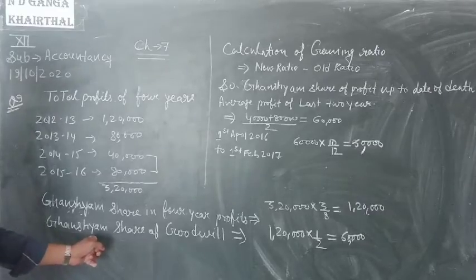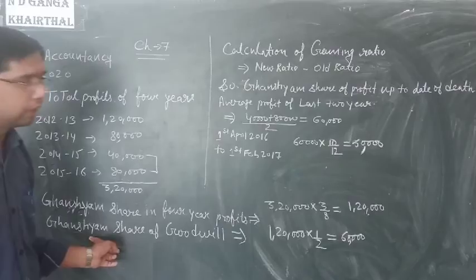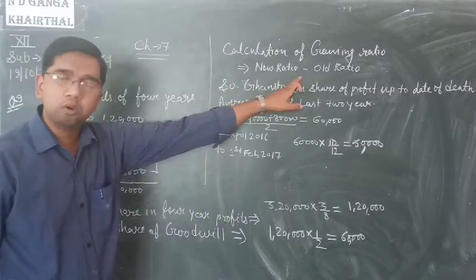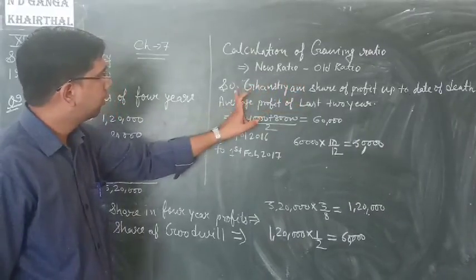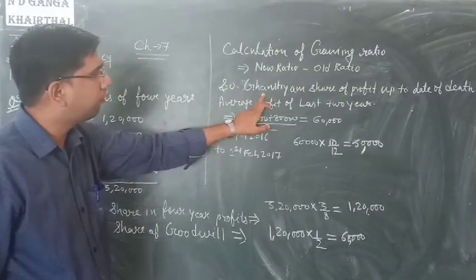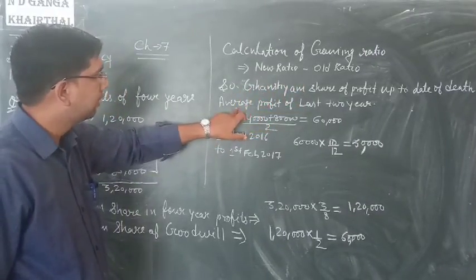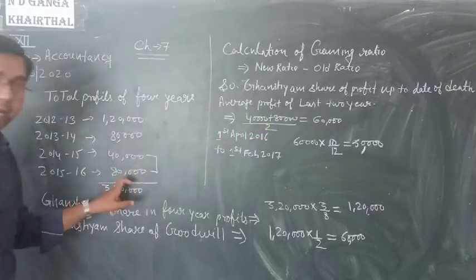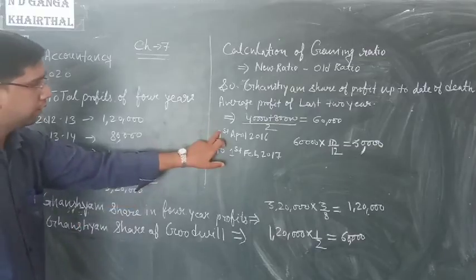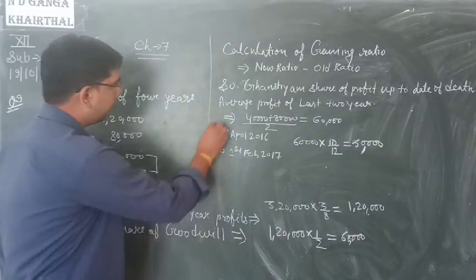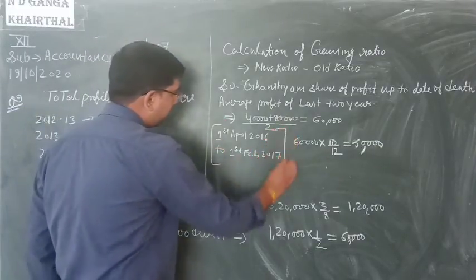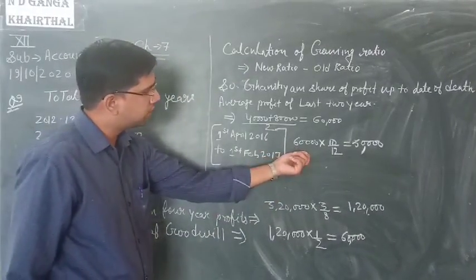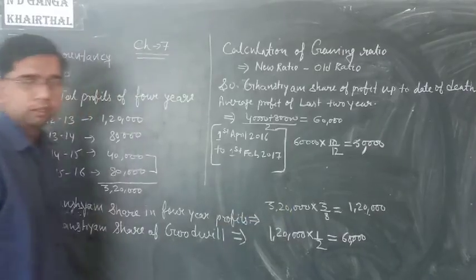And next step, calculation of gaining ratio, new ratio minus old ratio. Okay. So Ghanshyam's share of profit up to date of death, average profit of last 2 years, 60,000, and Ghanshyam's working period is 10 months. So 10-month profit is rupees 50,000.